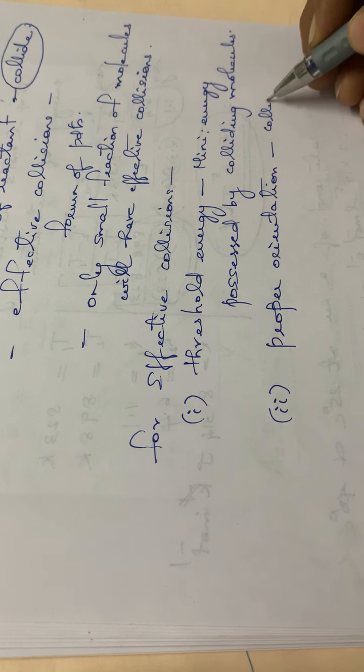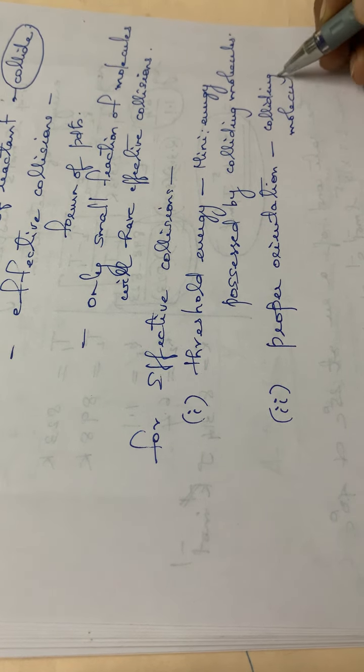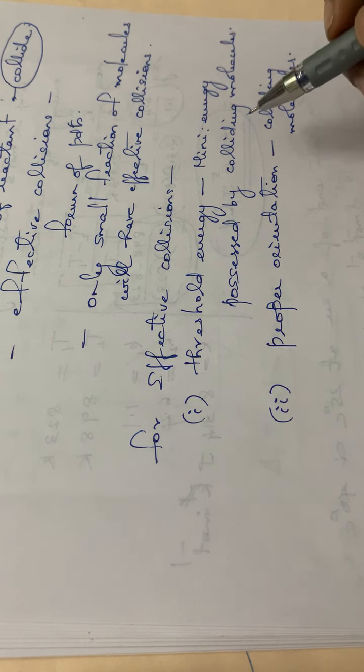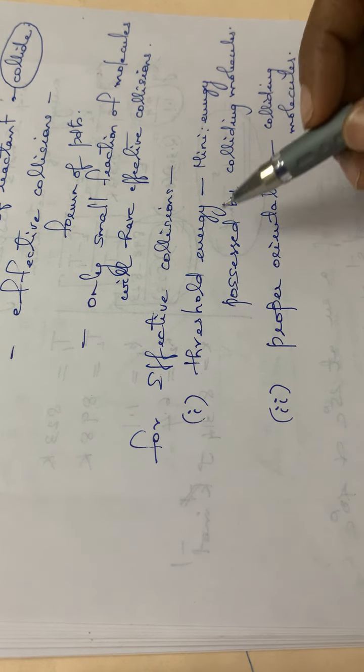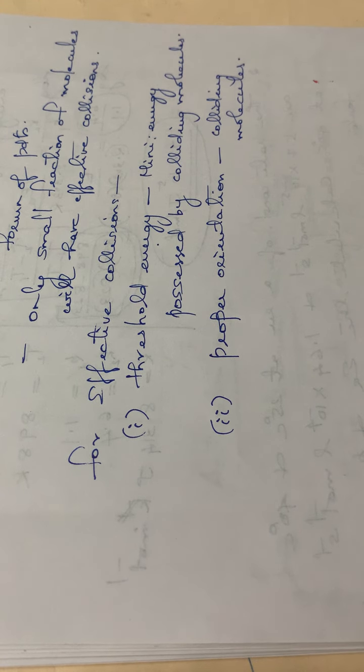So these are the two essential conditions for a molecule to have effective collision. It should have a minimum amount of energy called the threshold energy, and it should have a proper orientation.